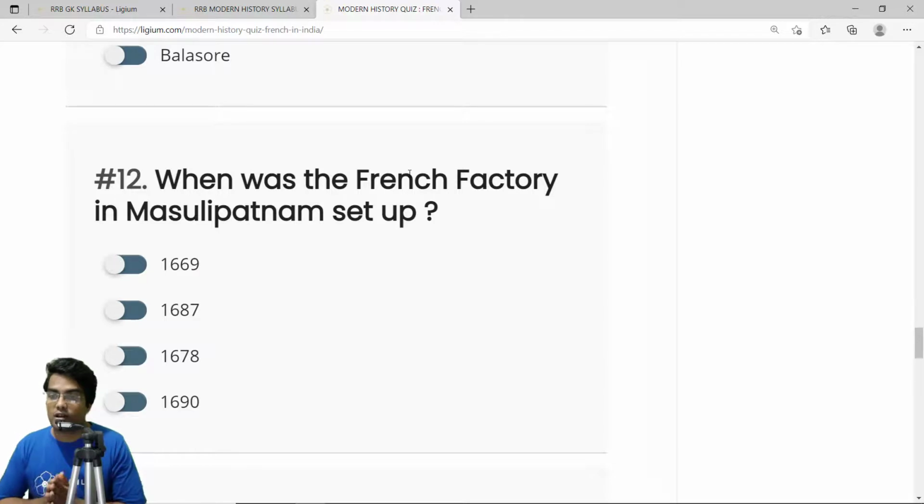When was the French factory in Masulipatam set up? So Masulipatam is a very important French base, okay, and later it was handed to other colonial powers. But for the time being, we have to know when the French factory in Masulipatam was set up. It was actually set up in 1669. So the correct answer is 1669.